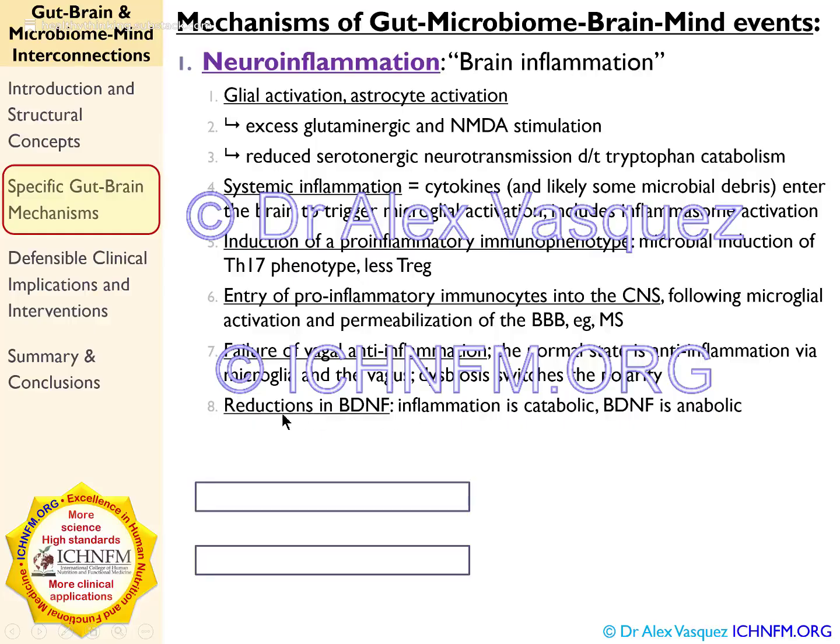Another pathway that gets involved here is this pathway called brain-derived neurotrophic factor. Generally speaking, this is an anti-inflammatory pathway. However, we do see elevations of BDNF in patients with fibromyalgia, migraine headaches also, I believe, and autism.